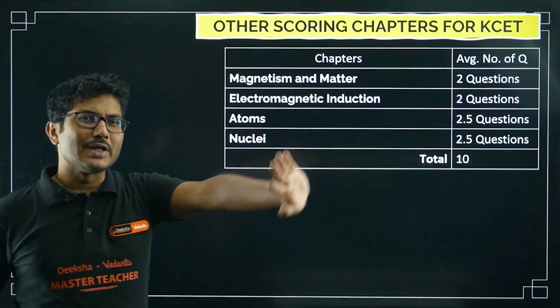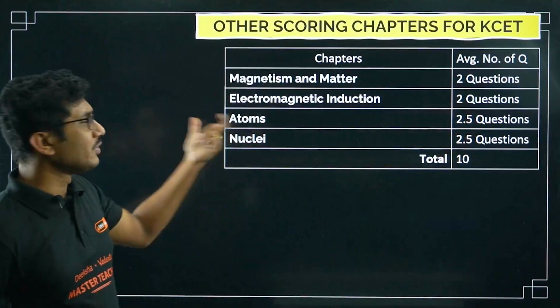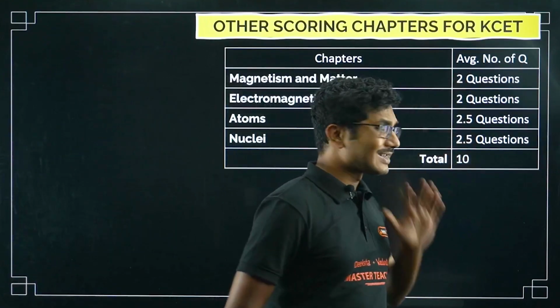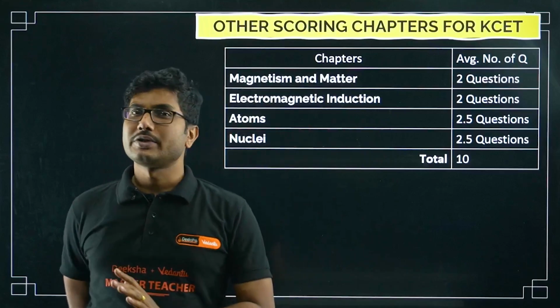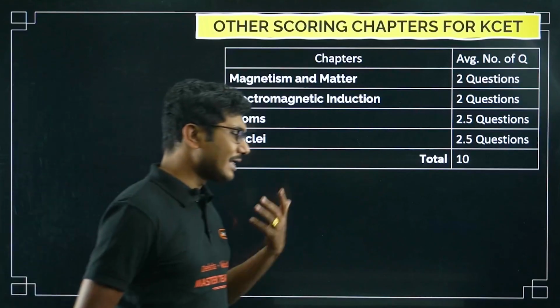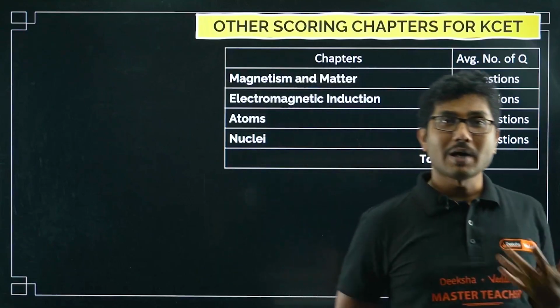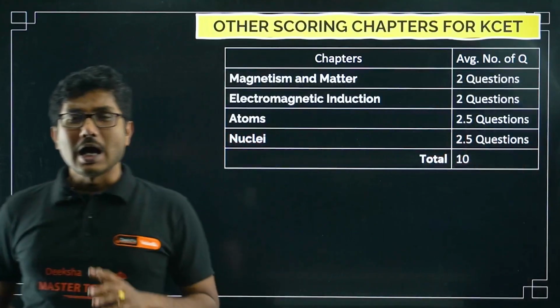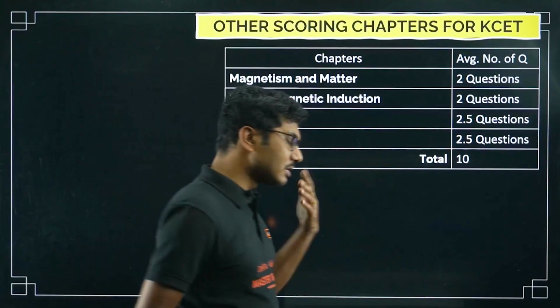Whatever they give, it will be 5 marks from these 2 chapters, whatever the combination is. So there will be another 10 questions from these 4 chapters. So if you study these 9 plus 4, 13 chapters, you can easily score up to 45 marks. That is not super difficult, and the question level also varies.